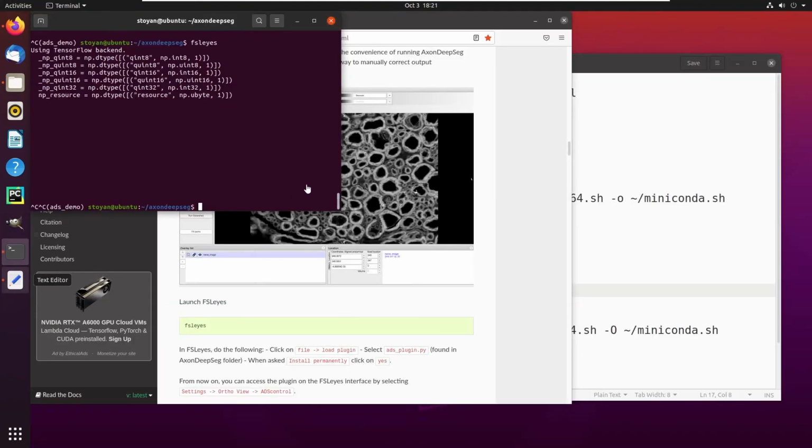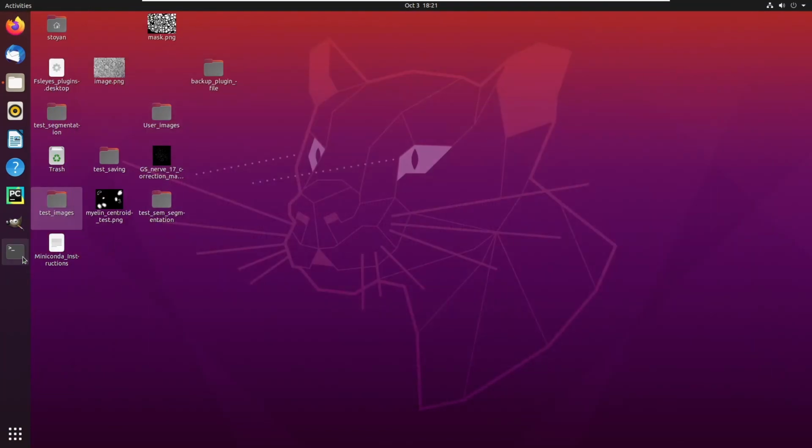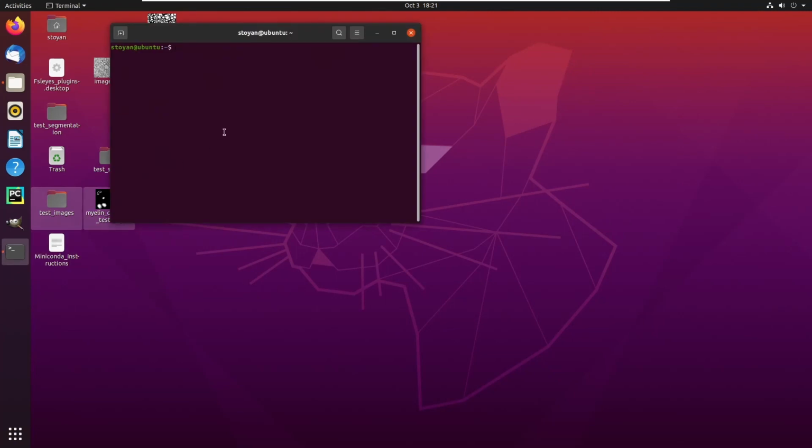Just a side note, if you restart your machine and you want to launch Fossilize, or if you want to use AxonDeepSeg, just open a terminal, or the Anaconda prompt if you're on Windows, and type conda activate, and then write the name of the environment that you used during the installation.